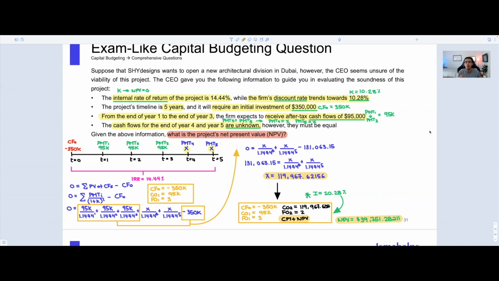because now we don't care about the objective point at which we're indifferent, right? The objective NPV at which is equal to 0. Now we want to find our NPV with our subjective stance, with our discount rate equal to 10.28%. And you notice that we have an NPV that's positive. And a clear takeaway here for you is that NPV positive means you're happy. NPV negative means you're unhappy, right? Because now you're able to essentially have an I, a K that's smaller than the IRR, and that's a big W.